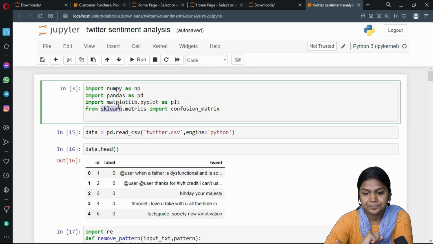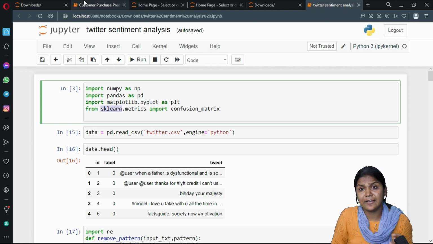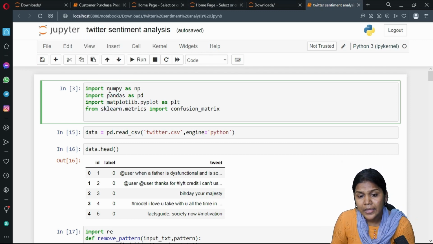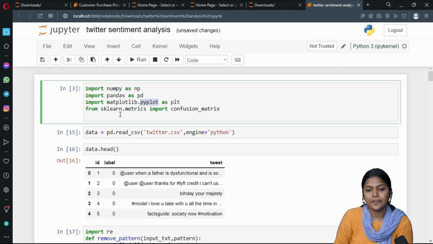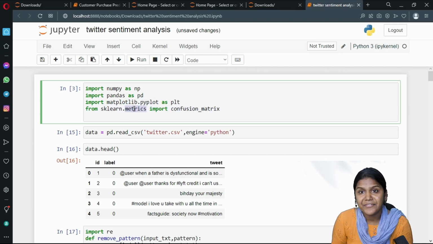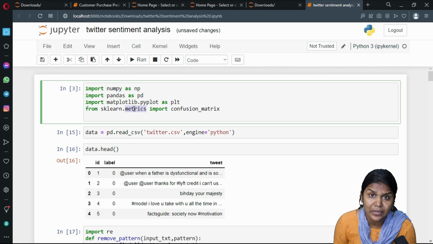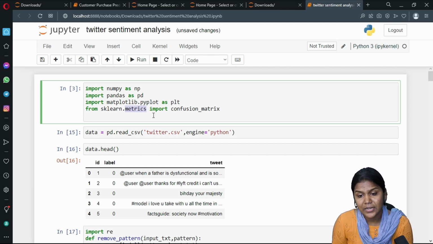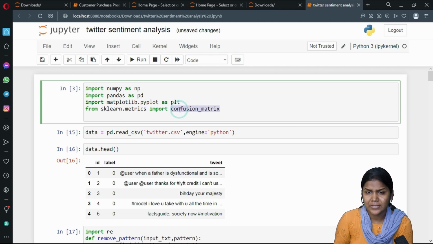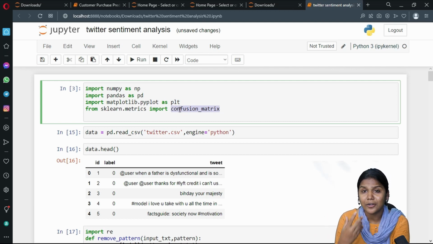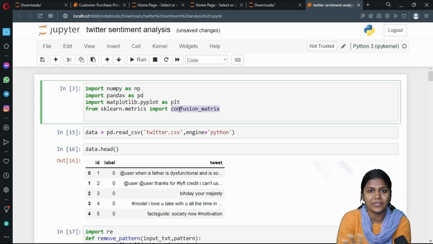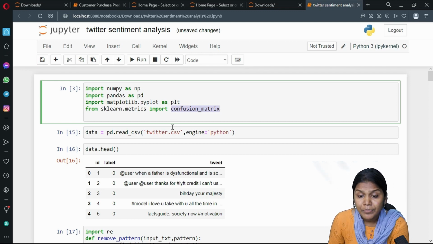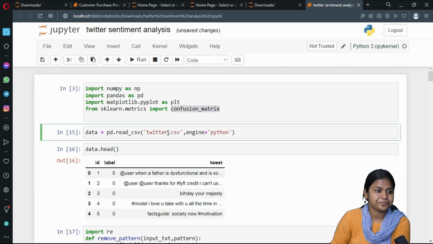So in the first cell we have imported all the library files: import numpy as np, pandas as pd, matplotlib as plt. Now from sklearn.metrics, metrics is a module used for mathematical calculation purposes. So from sklearn.metrics import confusion_matrix. Confusion matrix is nothing but our output matrix, where we can give the output values in a matrix format. Fine. Moving on to the next cell.